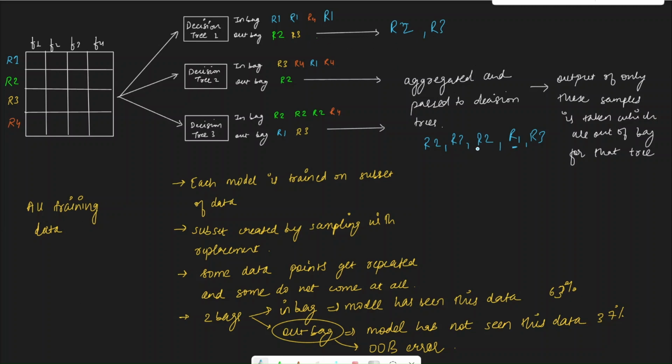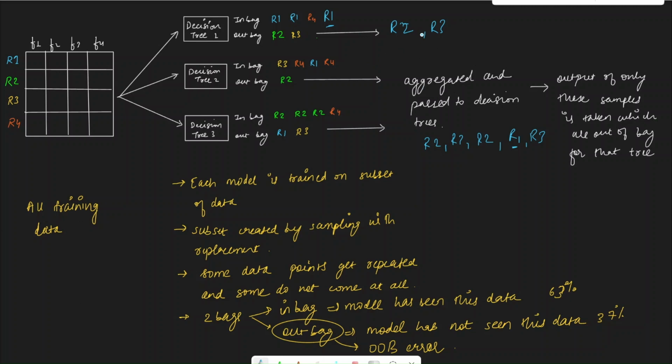Then here we have R1 as well. We are passing R1 to decision tree 1, but we are not going to take predictions from decision tree 1 for R1. Why? Because it was already trained on this data. It is not out of bag for decision tree 1. So we are only going to consider predictions for those rows which were out of bag, and those which were in bag, we are going to exclude.